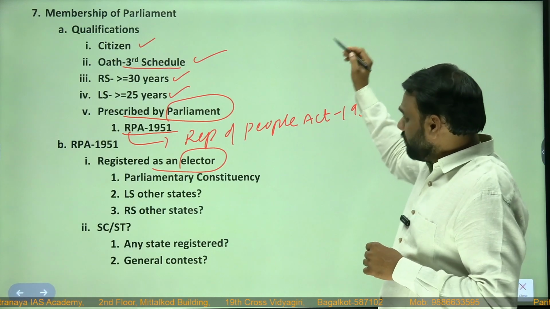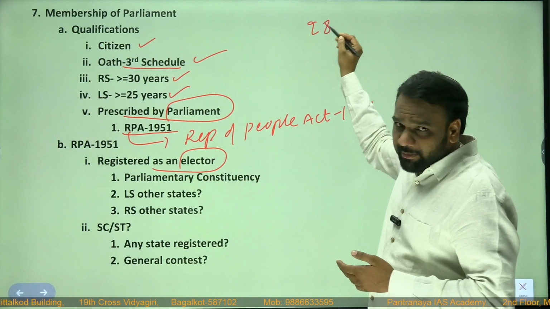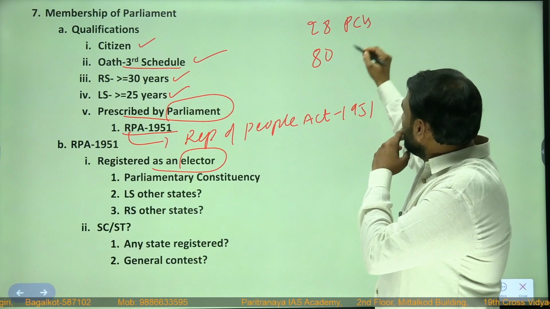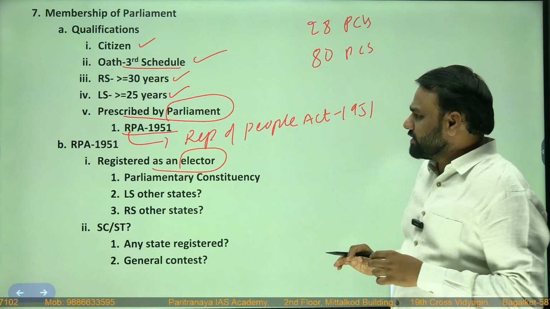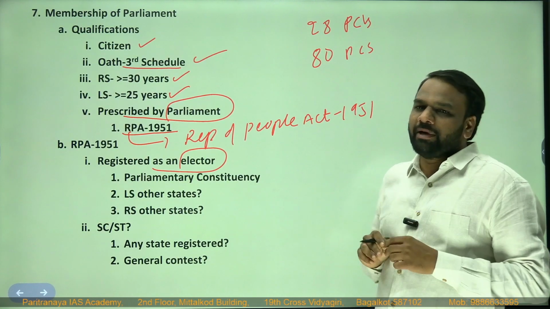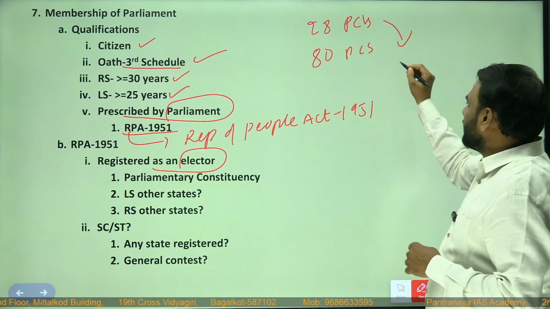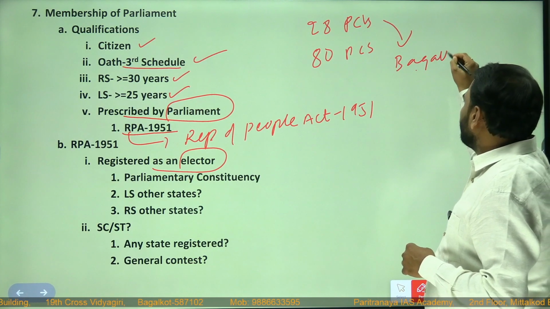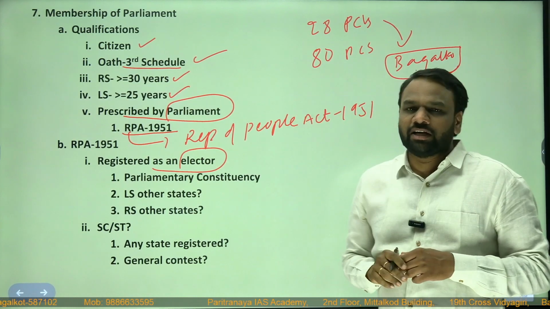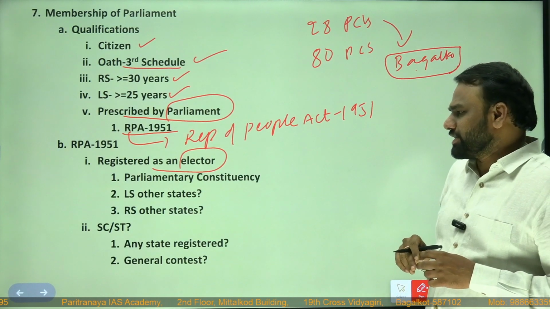For example, we have many parliamentary constituencies. Every state has parliamentary constituencies. In Karnataka, we have 28 parliamentary constituencies. In Uttar Pradesh, we have 80 parliamentary constituencies. So he should be registered as an elector, and he should be eligible to vote in any of the parliamentary constituencies. Let us consider the example of Karnataka itself. In Karnataka, in Bagalkot, if a person is eligible to vote, if his name is present in the electoral roll and he also satisfies the above conditions, then he can contest in an election.